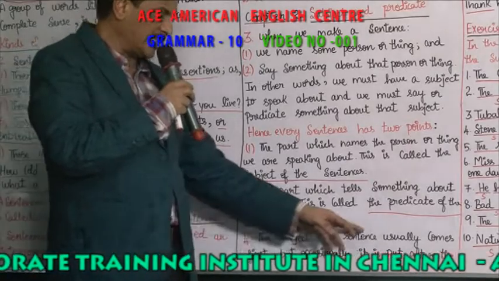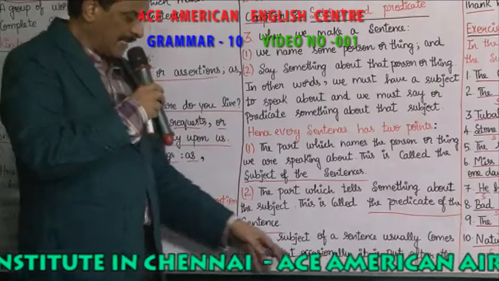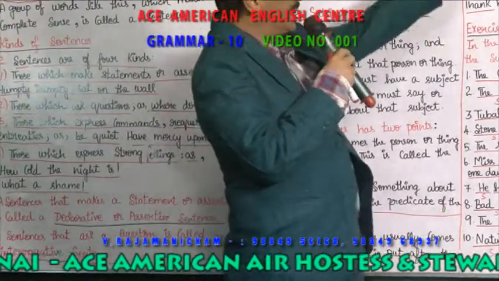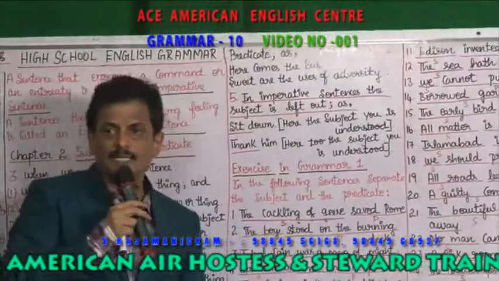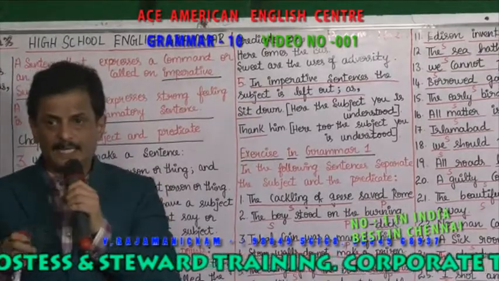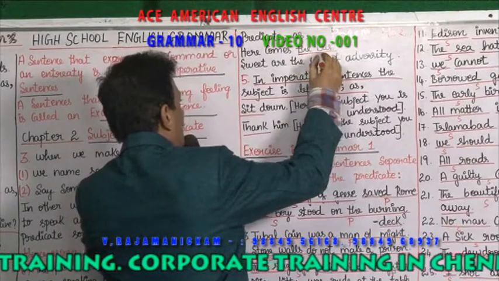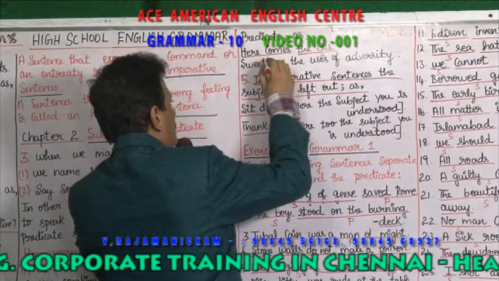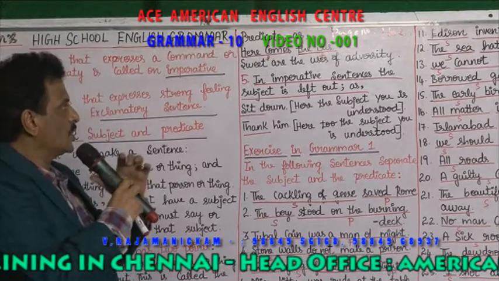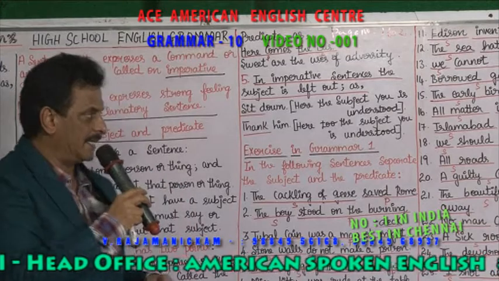The subject of a sentence usually comes first, but occasionally it is put after the predicate. For example, "Here comes the bus." Which is the subject? Bus is the subject. "Here comes" is the predicate. So the subject sometimes comes after the predicate, right? "Sweet are the uses of adversity."